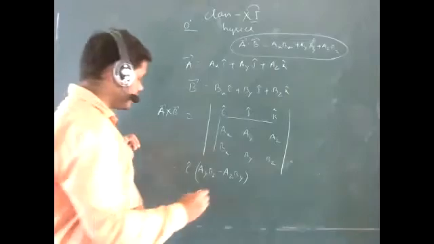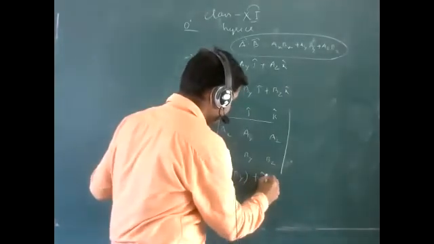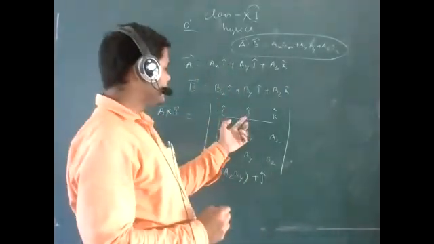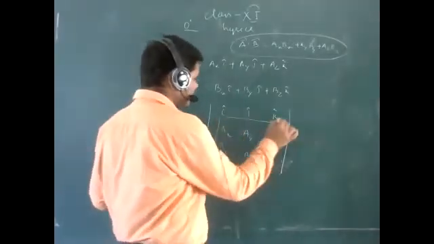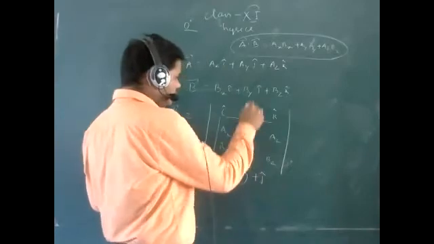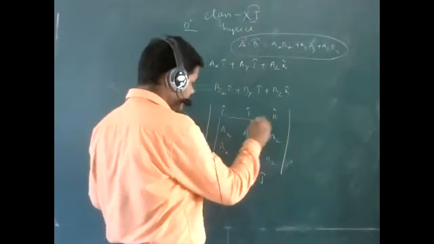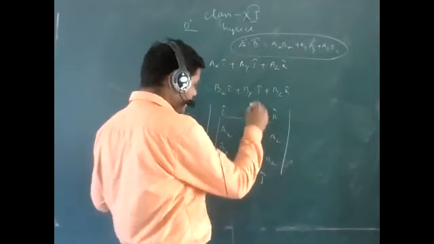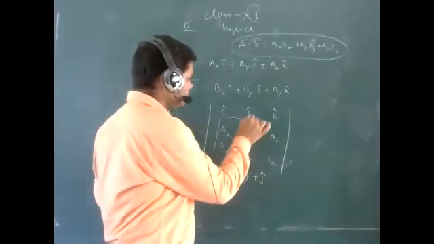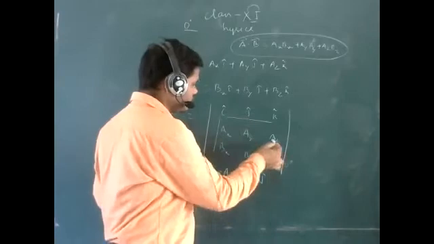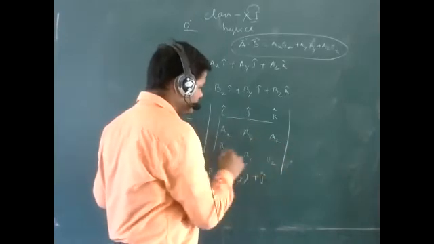Same thing for the j cap. If you are considering the j cap, you have to forget this row and this column. What will the remaining part be? Only these two lines.